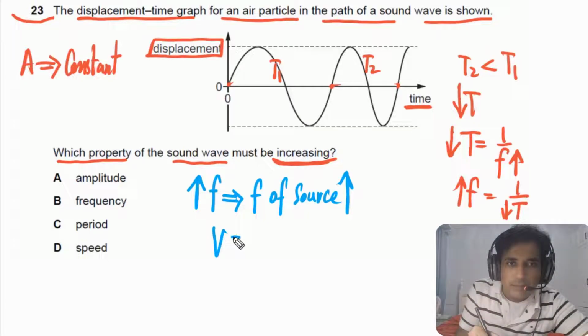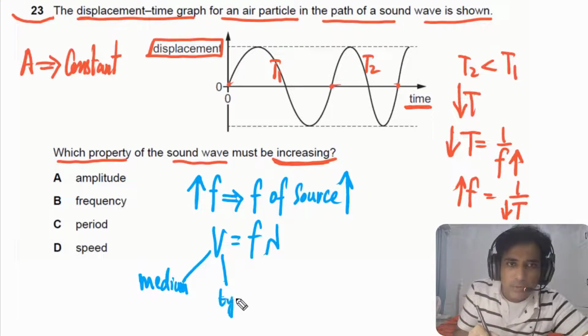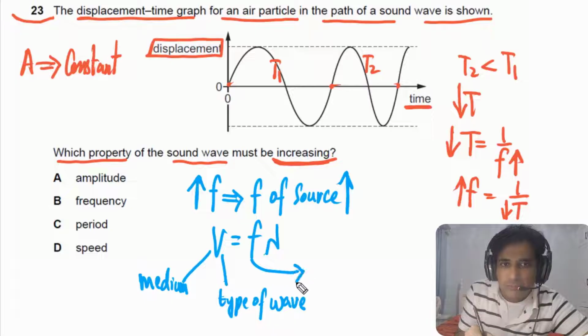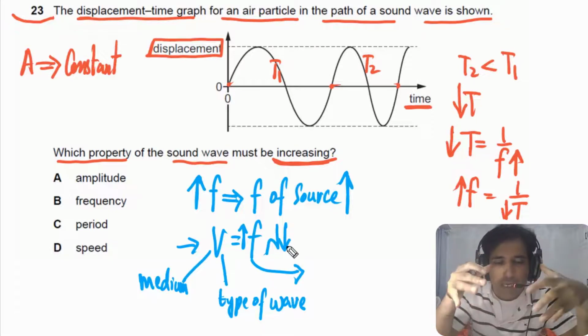Now if you look at the speed of the wave, that is equal to f times lambda. Speed of the wave depends on the medium, and it depends on the type of wave. But in this case, we have a sound wave, so we have the same type of wave and they are in the same medium. So it simply means that if the frequency is increasing but the speed is the same, the lambda of the coming waves has to decrease.